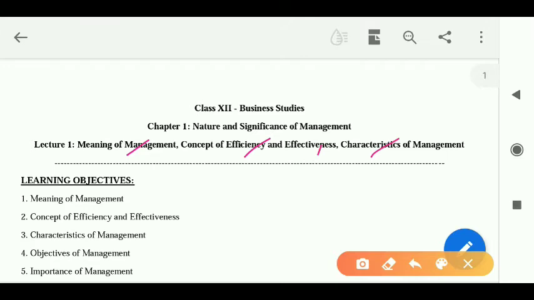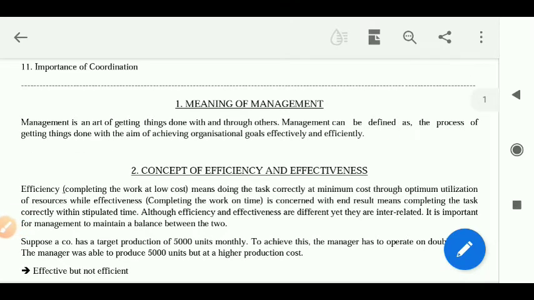Now comes the topic about management. What is management all about? See, management is a very common term, it's a very popular term. We all have heard this term somewhere or the other. Like, it's not something which is only used in organizations, but it is also used in our household activities also. We need to manage time, we need to manage work, right? So management is a very common term.